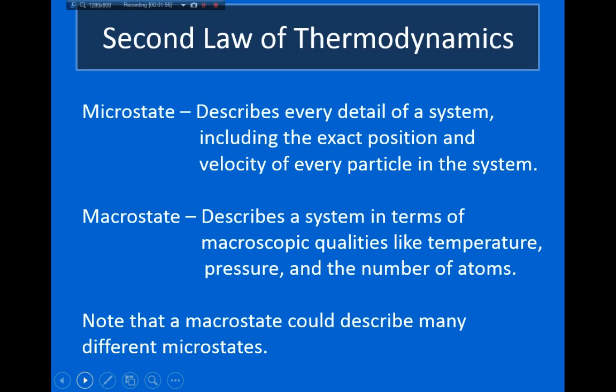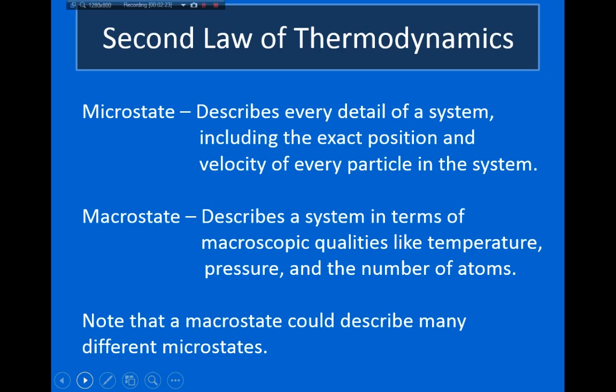And what we mean when we talk about the uncertainty in the system is that when a macrostate has a very, very large number of microstates that describe it, we say that the system is in a very uncertain system. That is to say that by measuring these macroscopic properties, things like pressure, temperature, and the number of atoms, there's very little that I can say about the actual microstate that I'm in, because there are so many different microstates that would result in that same macrostate.